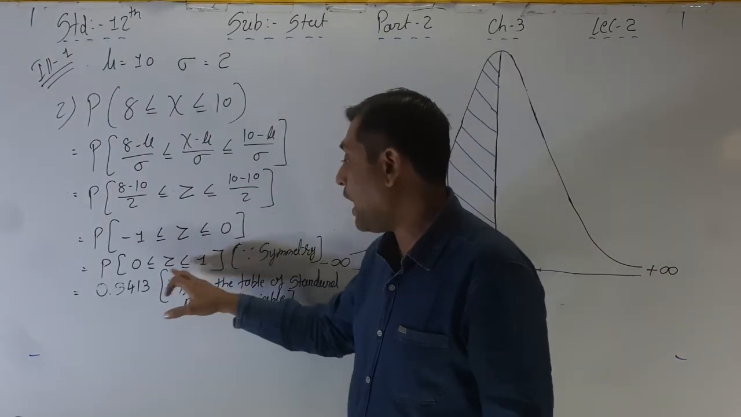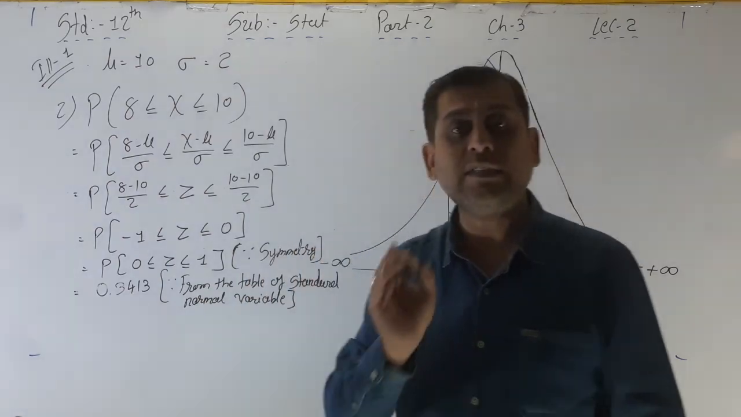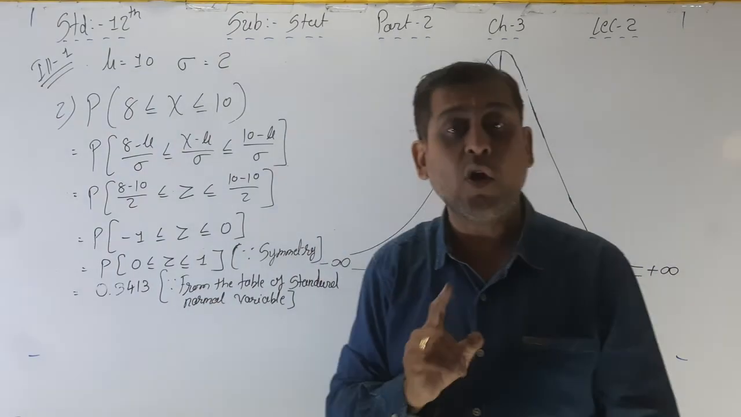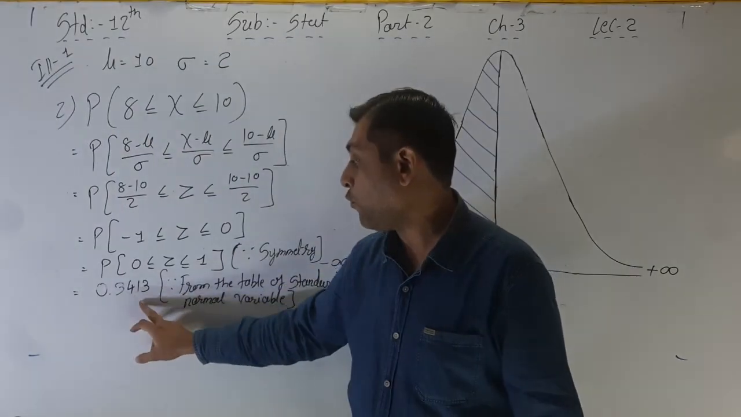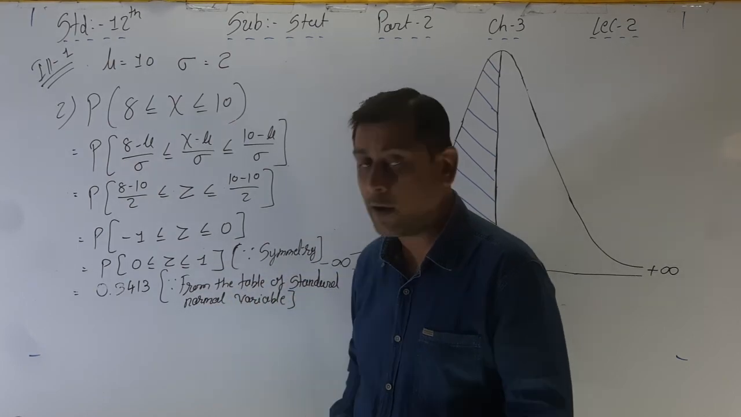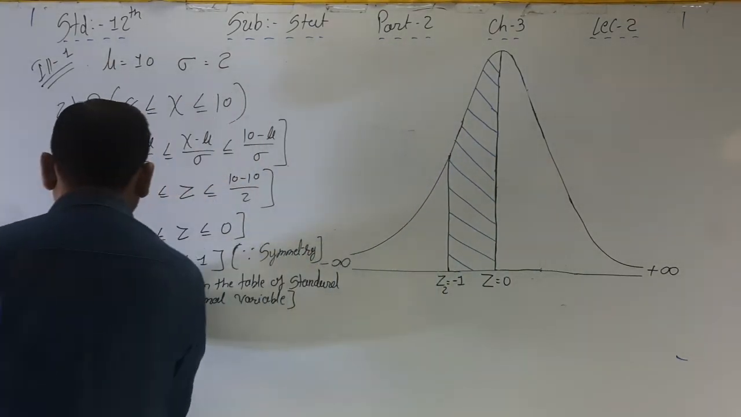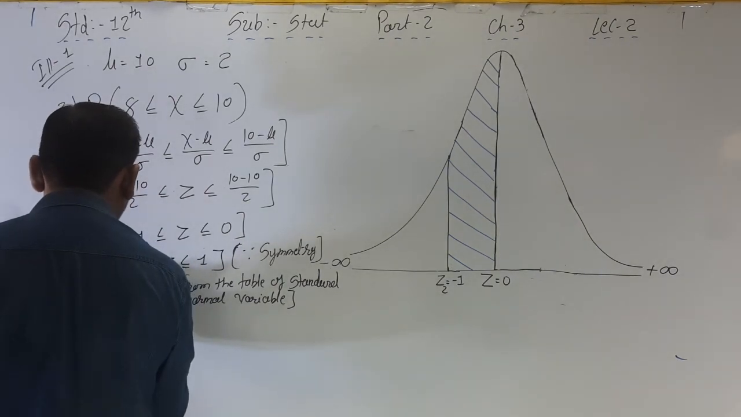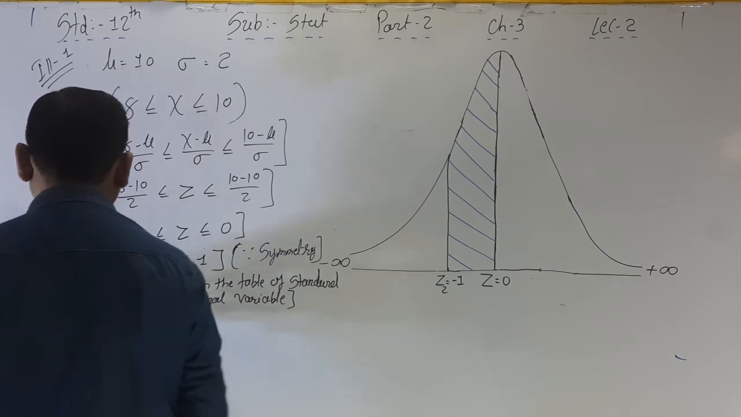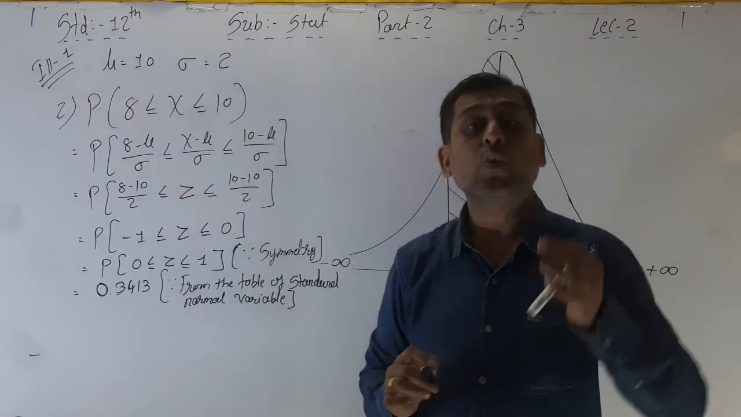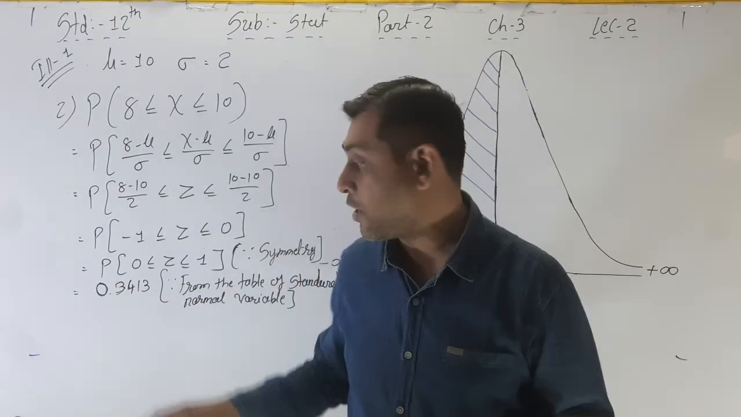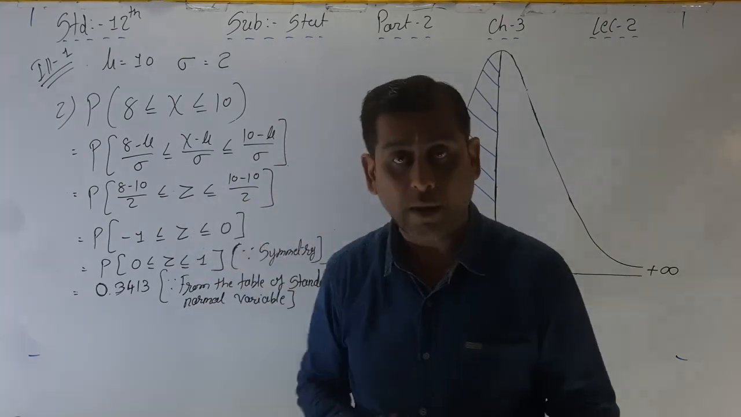Now the value of 0 to 1 we already saw in the first point. What is the value for 1? It is 0.3413, and we write it from the table of the standard normal variable. So the answer to both questions is the same. Question 1 answer is 0.3413. Question 2 answer is also 0.3413, because the values are symmetric.